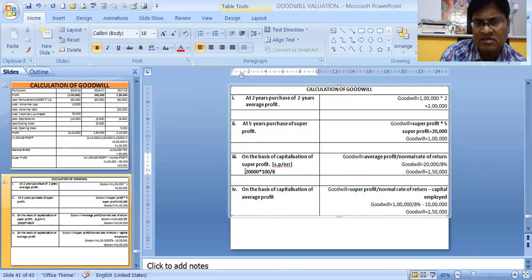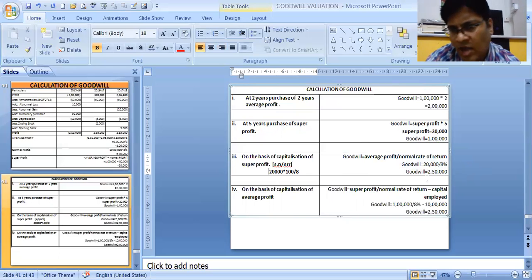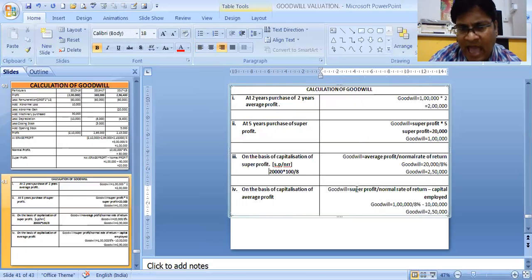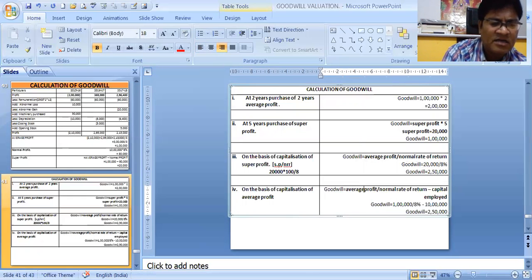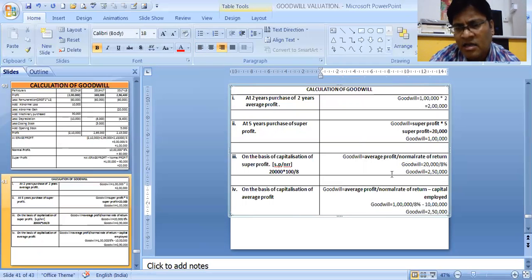That is the capitalization of super profit method. This value is coming, 2,50,000 is the goodwill. Then on the basis of capitalization of average profit: average profit we already know, that was 1 lakh. Normal rate of return was 8%. So 1 lakh divided by 8%, and then minus capital employed. You do in the calculator 1 lakh divided by 8 into 100, you will get 12,50,000. Minus 10 lakhs is 2,50,000.